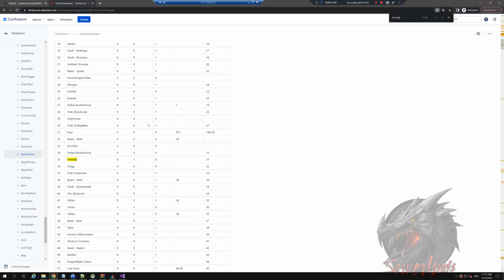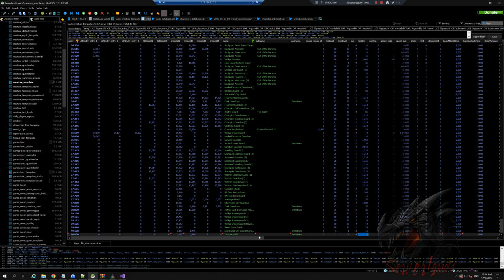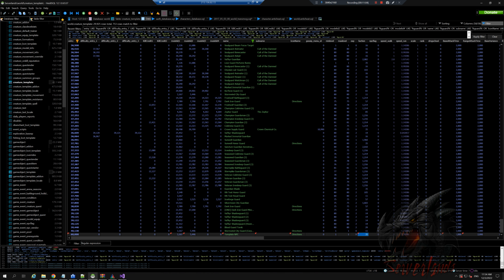The higher the expansion is, the more in depth it will be, because Mists of Pandaria has a neutral faction where you cannot be just an Alliance, just a Horde or a creature. But yeah, this is not what we are here to focus on.